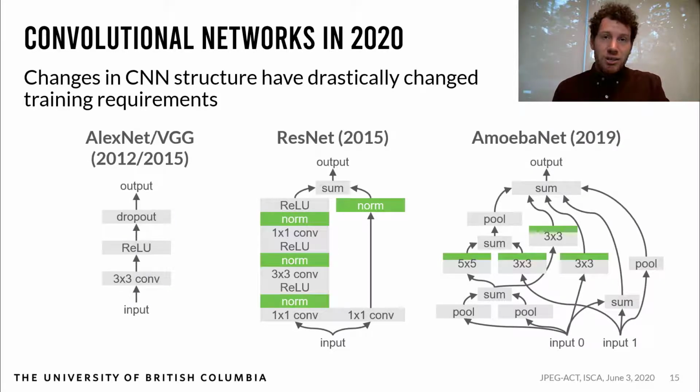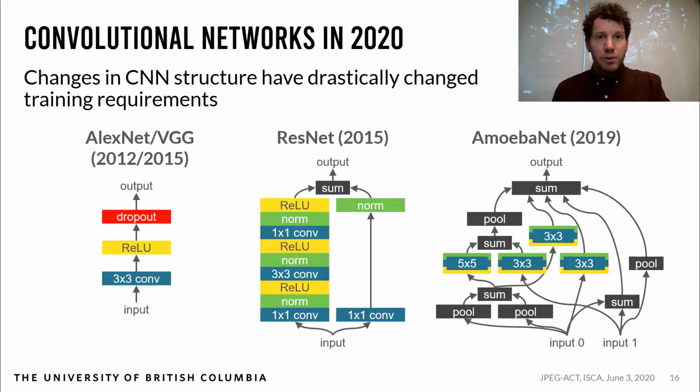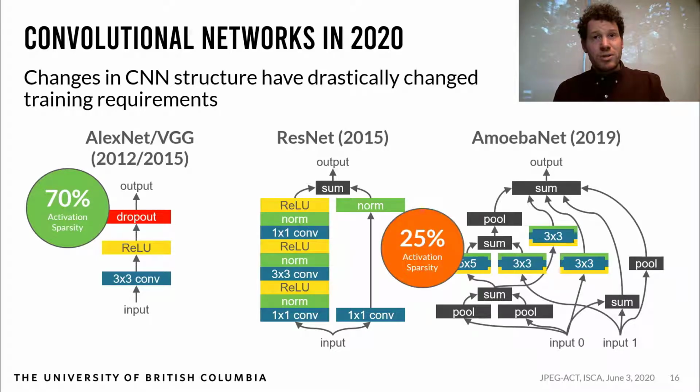Finally, batch normalization is a recent advancement that results in dense activations. If we look at all these factors together, we can see that older networks had fewer activations and a high activation sparsity of around 70%, whereas newer networks have a much lower sparsity of around 25%. This is a drastic impact on activation compression, as a lot of prior works use sparse compression.